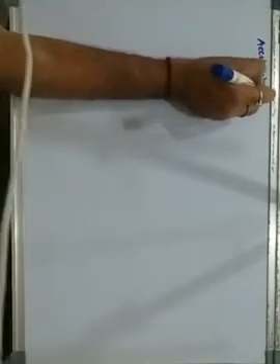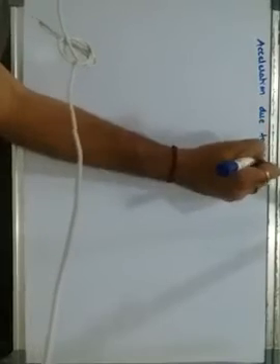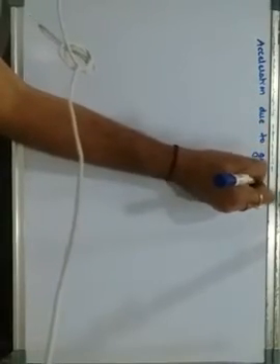Now the next topic is about the acceleration due to gravity. This topic has already been covered in the previous chapter, but here again we revise it.